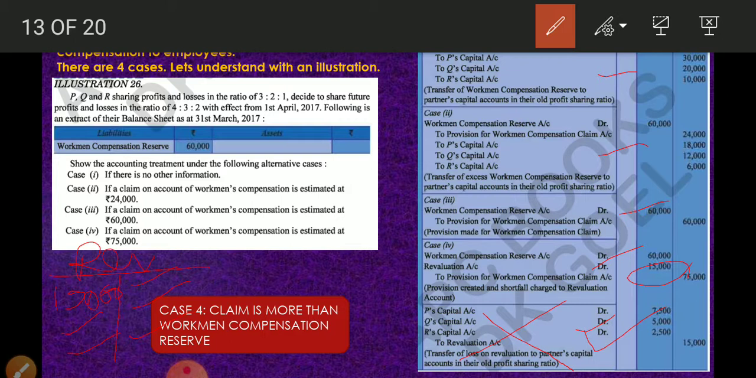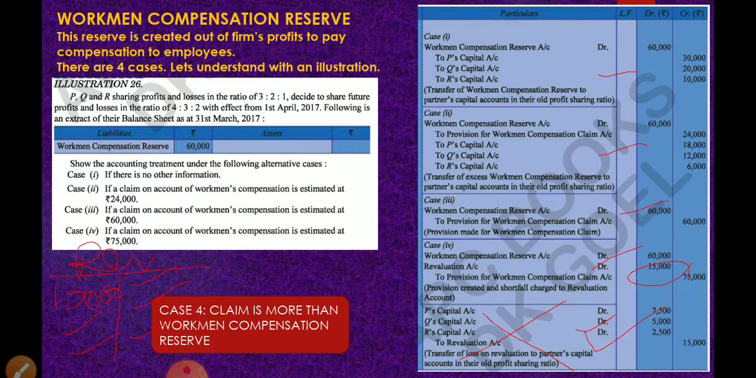It is assumed that no other entry will appear in revaluation account, hence the total loss is considered as 15,000. You write like that. Okay? I hope it is clear. Now let us proceed to the next slide.